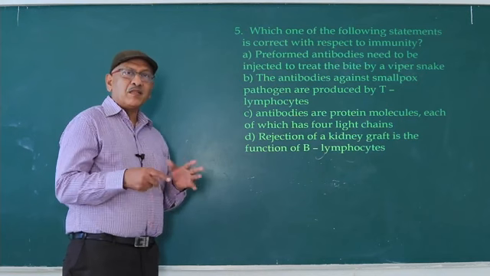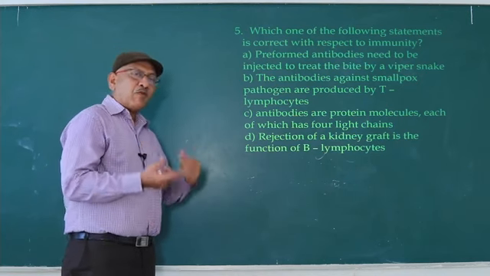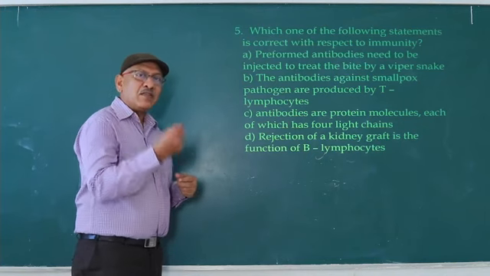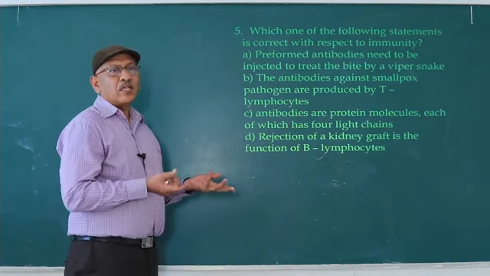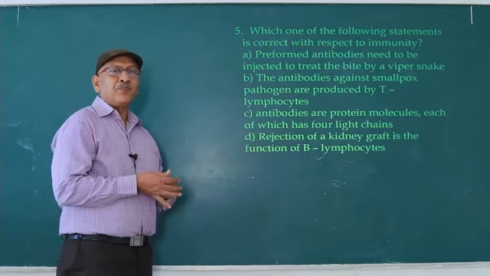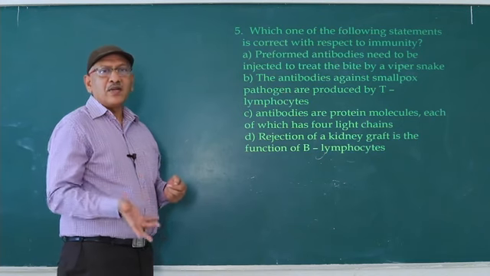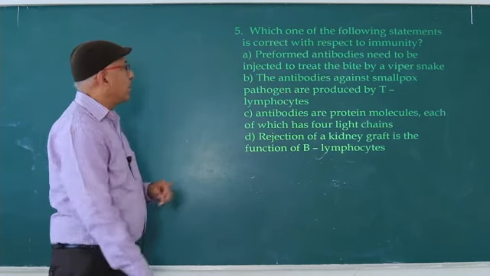Whenever a snake bites, our immune system does not respond, as it does not consider snake venom an antigen. So for the survival of the snake victim, we inject already formed antibodies, known as anti-venom injection.